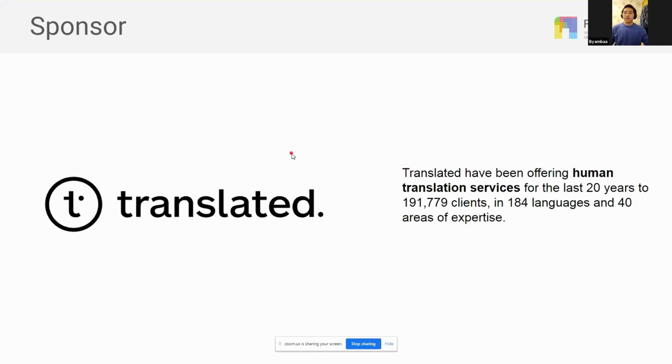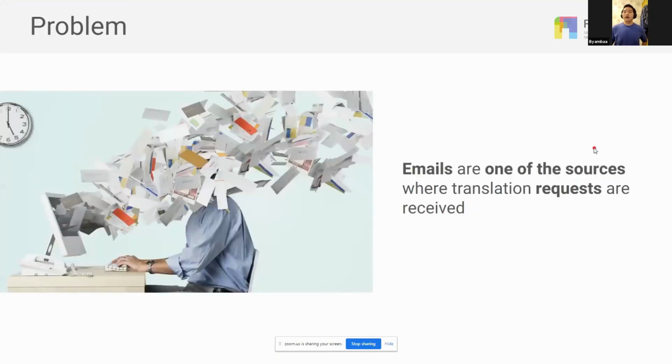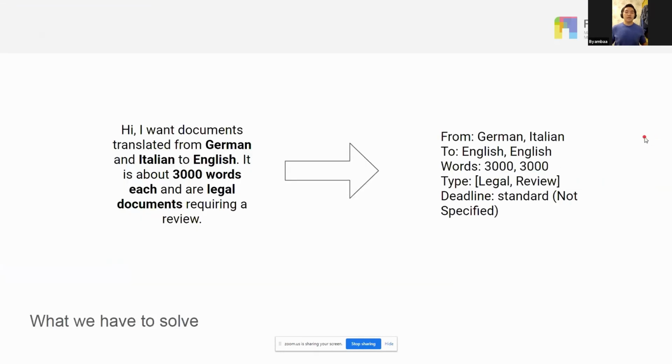Translated offers human translation services, and it matches translation jobs with translators. The problem at hand is that they receive emails that contain requests for translations. A typical email looks like this one. And some employee has to read that email and fill a form like this to generate a quote for the email.